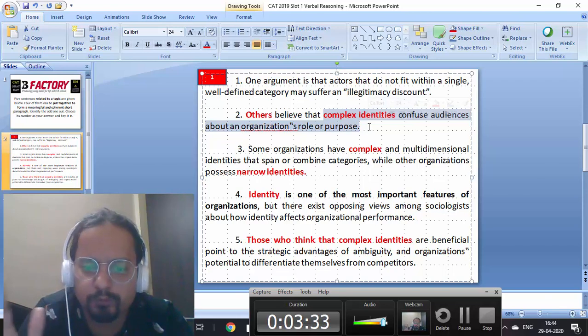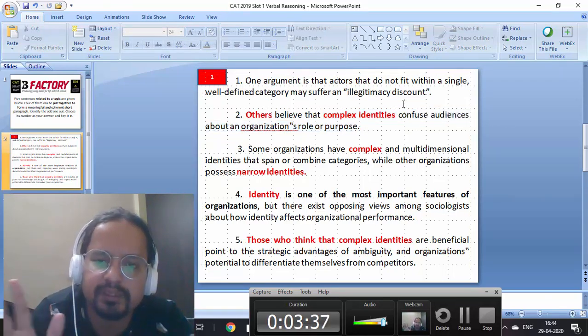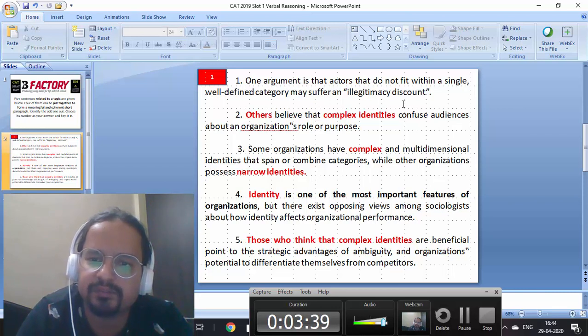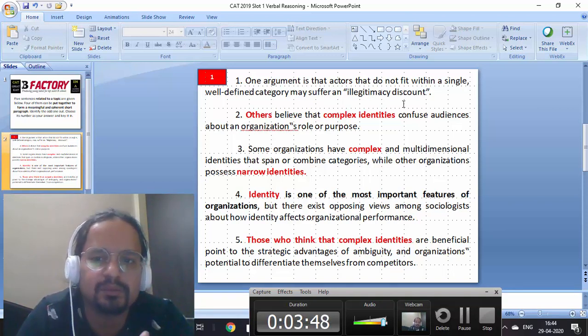So more focus is on these getting connected. Now, one, see, it talks about actors not fitting in a category may suffer an illegitimacy discount. Now, actors here referring to organizations, I guess, but then it's indirect. Point number one. Point number two, that this illegitimacy discount, now that is out of flow.